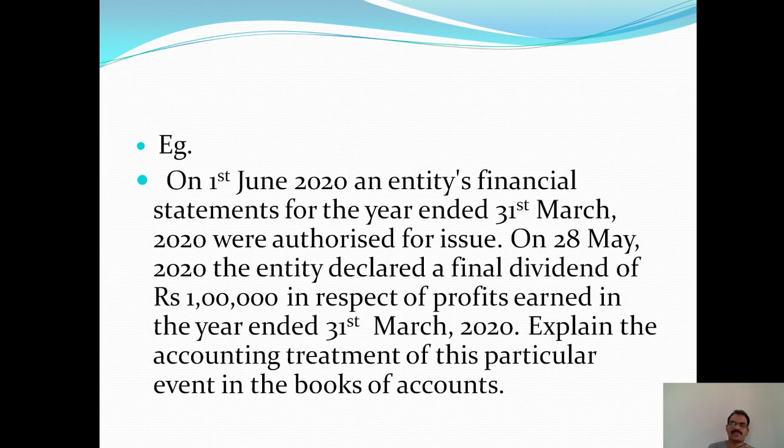Another example: on 1st June 2020, the entity's financial statements for the year ended 31st March 2020 were authorized for issue. On 28th May 2020, the entity declared a final dividend of rupees 1 lakh in respect of profits earned in the year ended 31st March 2020. Explain the accounting treatment of this particular event in the books of accounts.